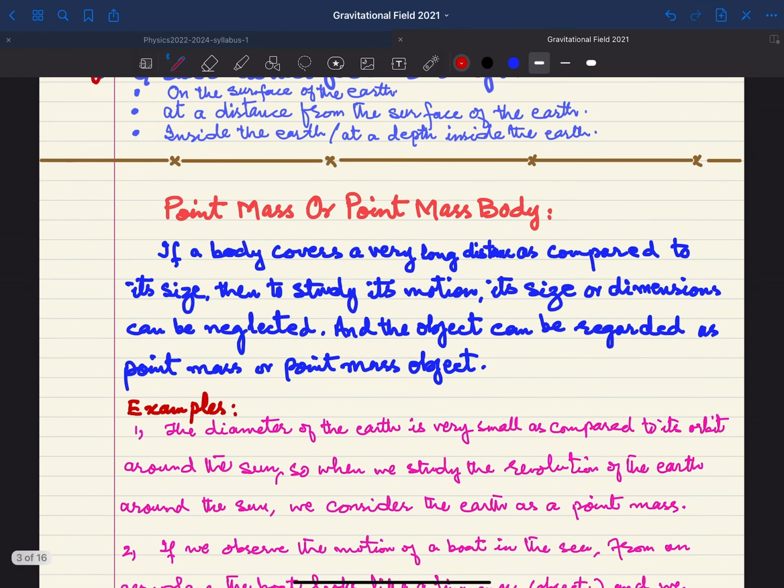Before starting Newton's law of universal gravitation, we have to discuss a very important term, which is point mass or point mass body. Remember one thing, that when we are considering bodies at a long distance, then we can consider the mass as a point mass. As far as the definition is concerned, if a body covers a very long distance as compared to its size, then to study its motion, its size and dimensions can be neglected, and the object can be regarded as a point mass or point mass object.